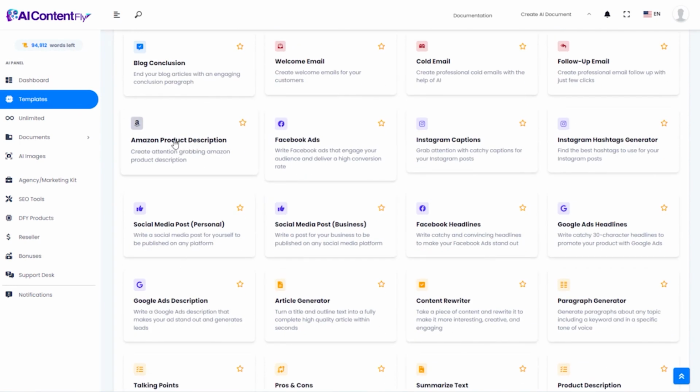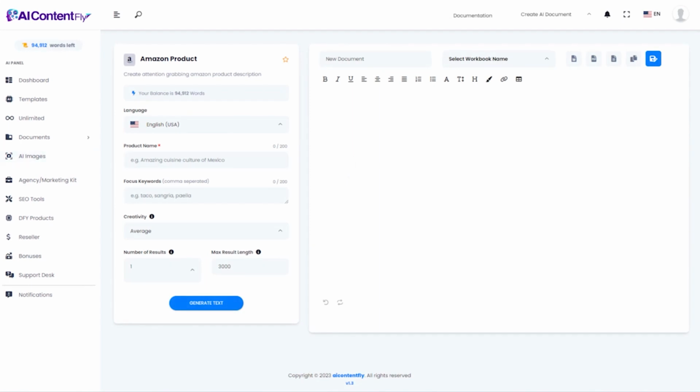Let's go to the next template, which is Amazon product description. I'm going to pretend that I'm selling some gray slate rocks for aquascaping. I mean, the only ingredients I really know about for aquascaping are plants and rocks. So let's just say rocks. And I'll throw in some very basic keywords again, not knowing much about the niche. I'm just going to say aquascape, aquarium rocks, natural, beautiful, and safe, and generate the text.